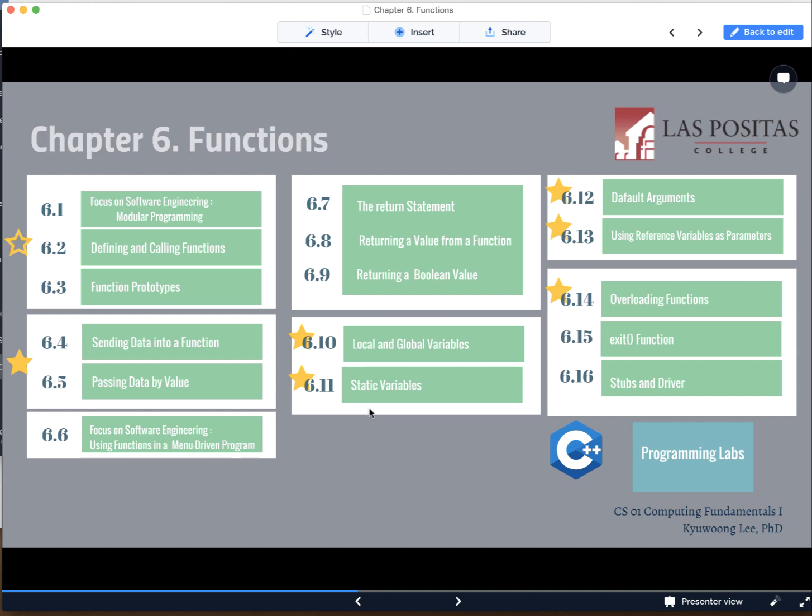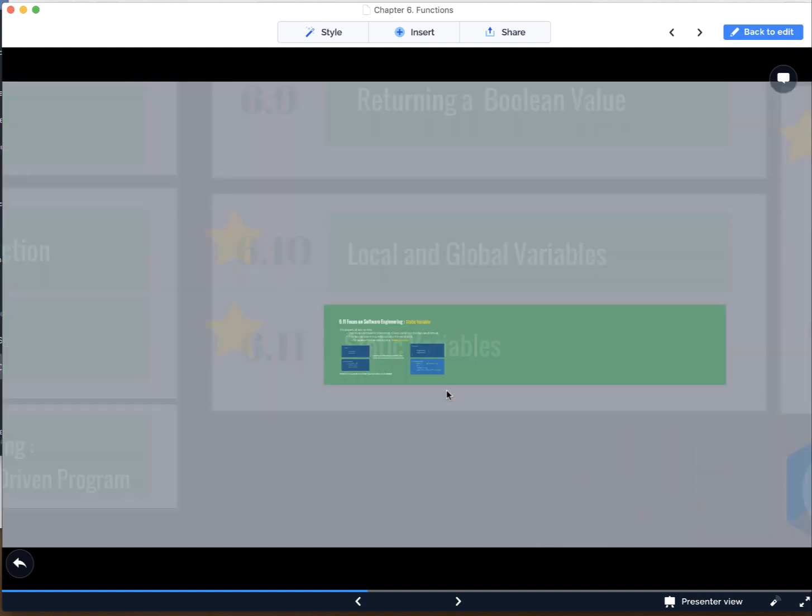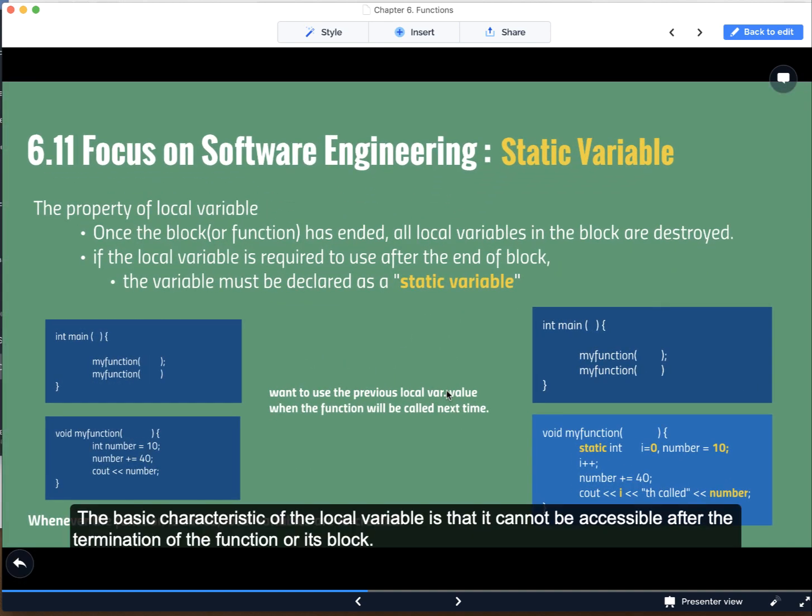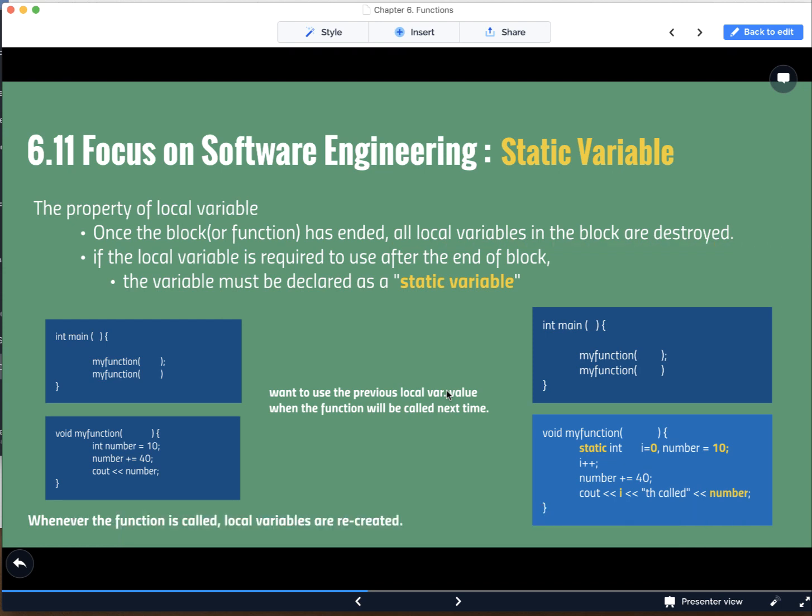In this video, we will take a look at the topic, the static variables. Topic number is 6.11. The basic characteristic of the local variable is that it cannot be accessed after the termination of the function or its block. If you want to use the variable after the end of a block or end of a function, the variable must be declared as a static variable.